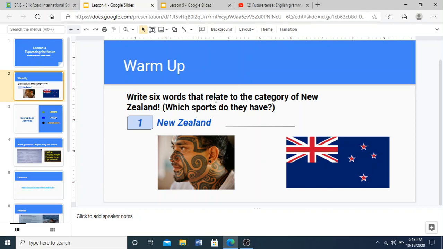We should write 6 words that relate to New Zealand. Write any 6 words that relate to New Zealand, whether it's a language of the people there, whether it's a sport that they do, whether it's the name of a place in New Zealand, whatever you can remember. I want you to write it out. So, if it's their sports, if it's their leisure activities, whatever you can remember, write it out. Take 2 minutes to do that. It is important for you to do this activity so that you can remember some stuff from our study of New Zealand. Okay.